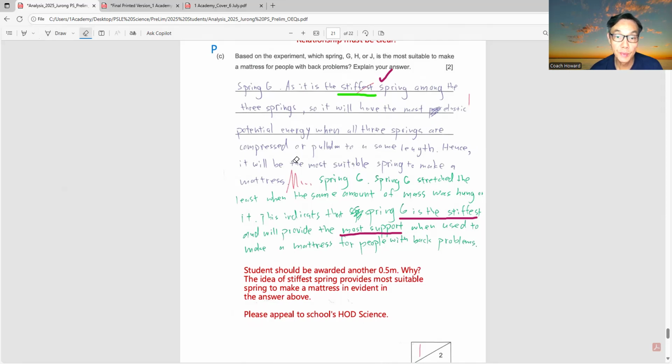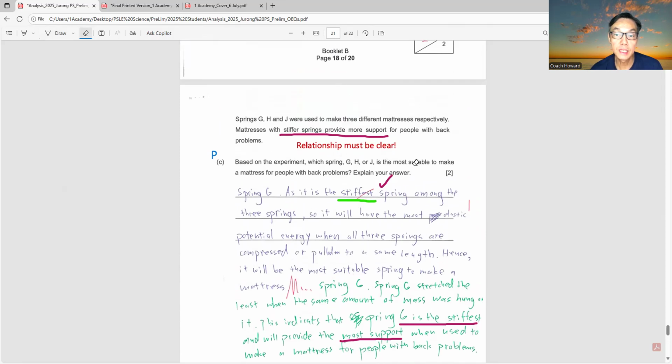Hence, it will be the most suitable spring to make a mattress. Why did he lose a half mark? Because of this part, they say most suitable. Stiffer spring provides more support. This relationship was not stated clearly in his answer.